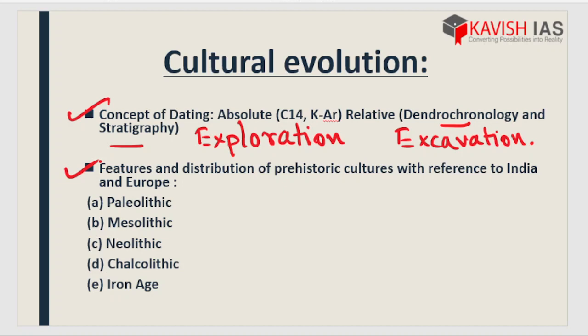Let me clear it once more. Whatever we are studying in paper 1 comes from a global, general approach. 20 to 30% of that global part, we will study in an Indian context in paper 2.